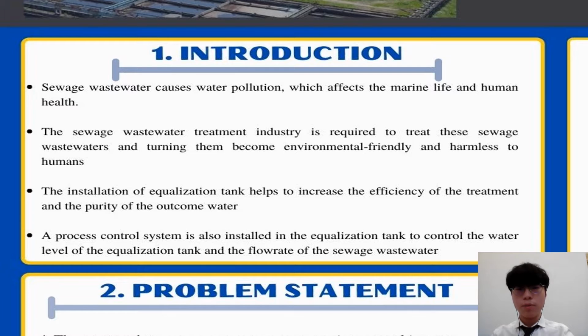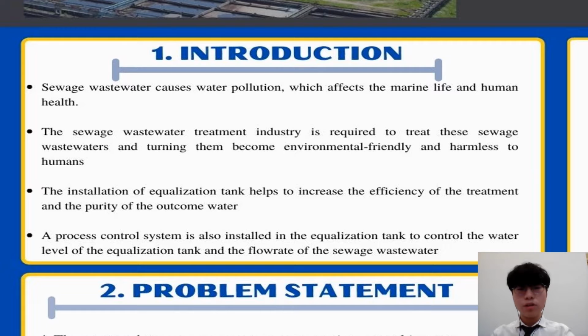Sewage wastewater is the combination of water and waste from domestic and industrial life. The disposal of untreated sewage wastewater causes water pollution to lakes, rivers, and oceans, which makes the environment unsuitable for marine life to survive, causes loss of marine biodiversity, and affects human health. Therefore, the sewage wastewater treatment industry is required to treat this sewage wastewater and turn it into something environmentally friendly and harmless to humans. It generally consists of 4 processes: pre-treatment process, primary process, secondary process, and tertiary treatment process.